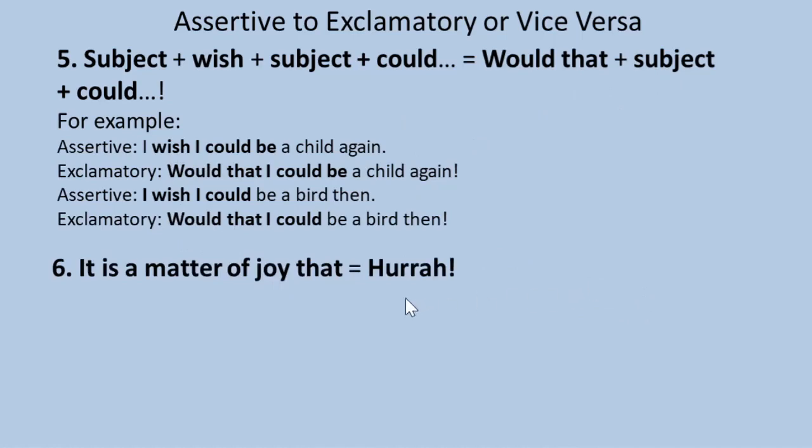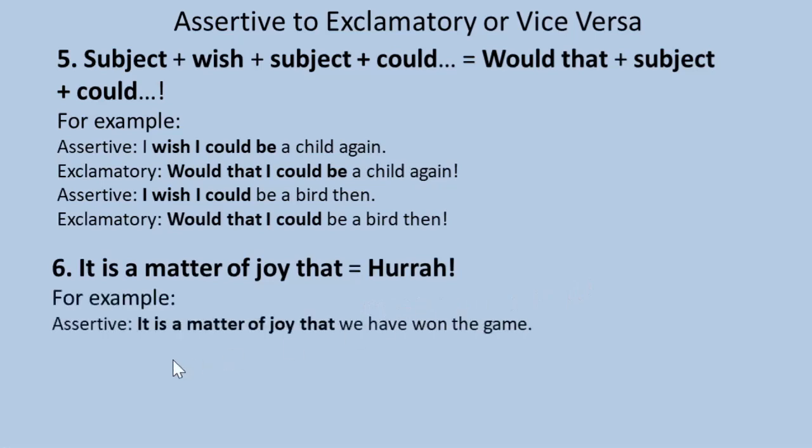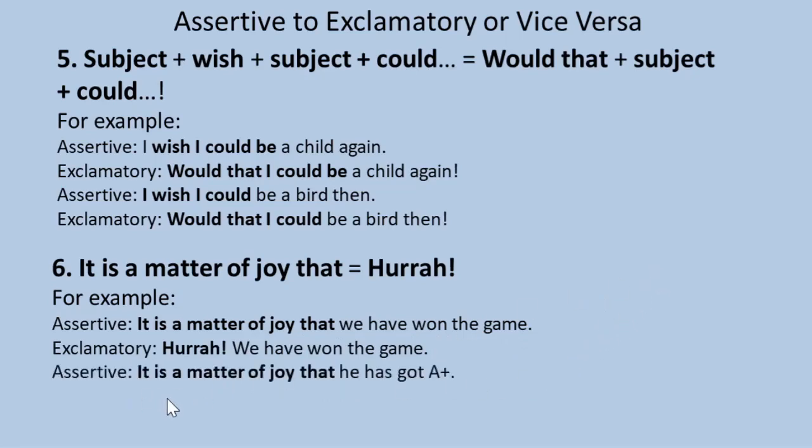Rule number 6: it is a matter of joy that equals hurrah. For example, assertive: It is a matter of joy that we have won the game. Exclamatory: Hurrah, we have won the game. Assertive: It is a matter of joy that he has got a plus. Exclamatory: Hurrah, he has got a plus. So it is a matter of joy that is replaced with hurrah and note of exclamation.